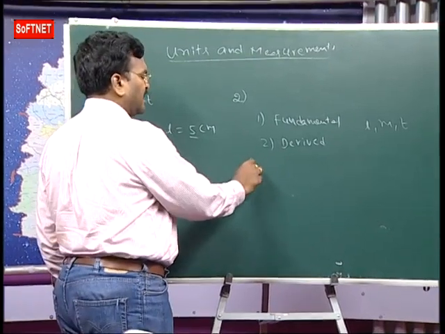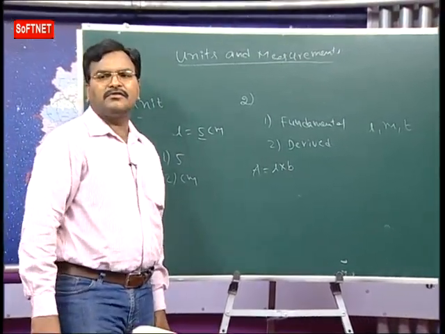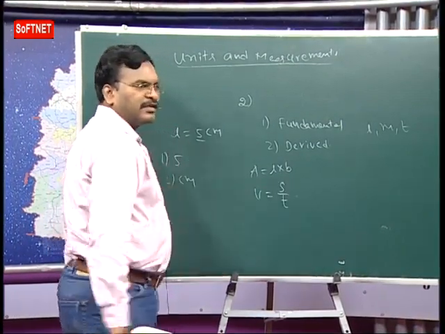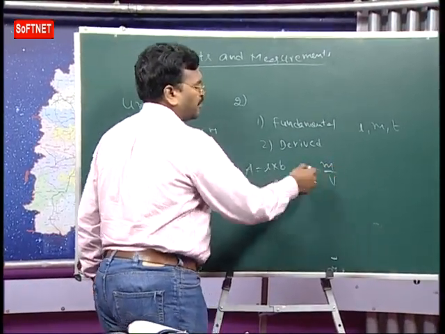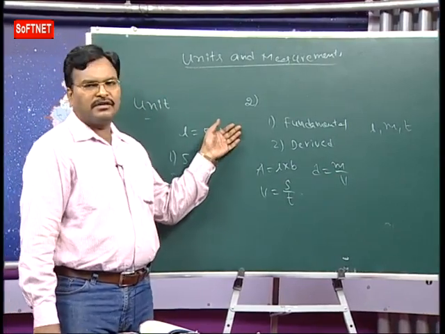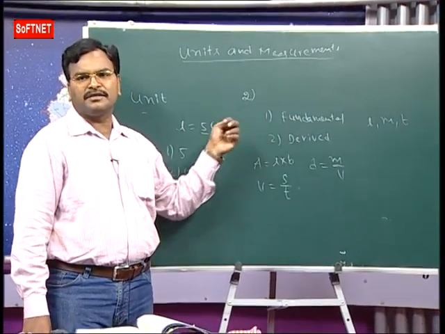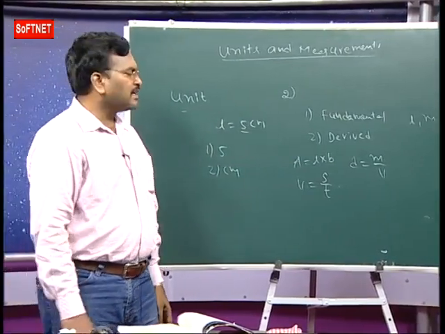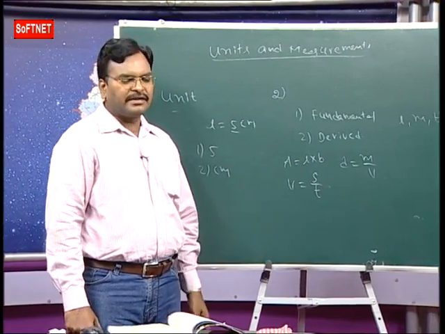Suppose area. Area is length into breadth, so area is a derived quantity. Speed is distance by time, a derived quantity. Density is mass by volume, a derived quantity. Physical quantities independent of other quantities are called fundamental quantities, for example length, mass, time. Physical quantities derived from fundamental quantities are called derived quantities, for example area, speed, density, force.